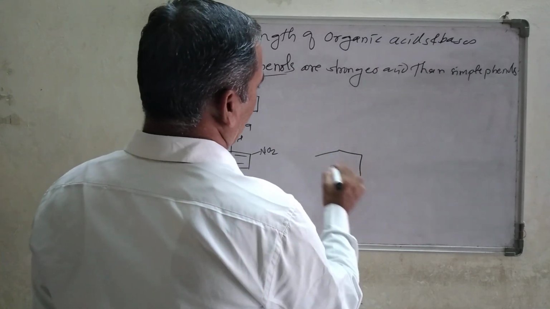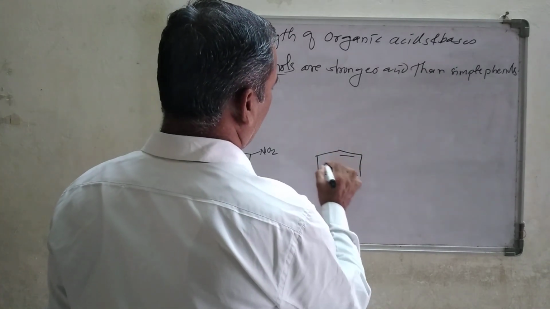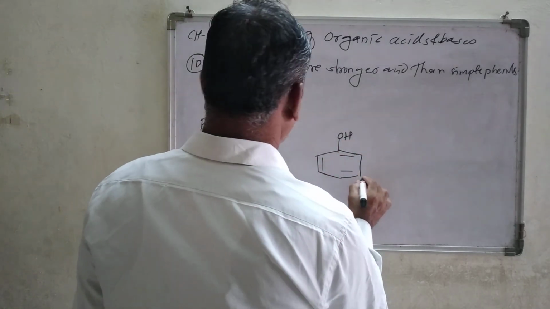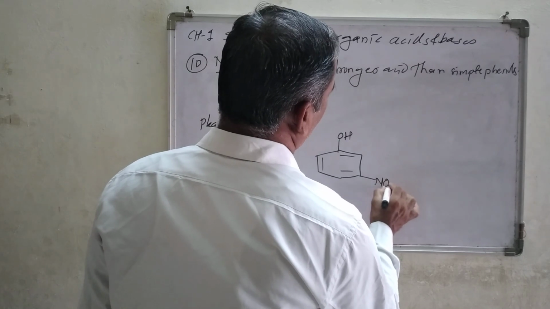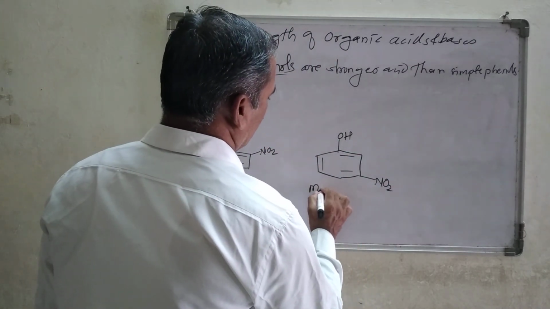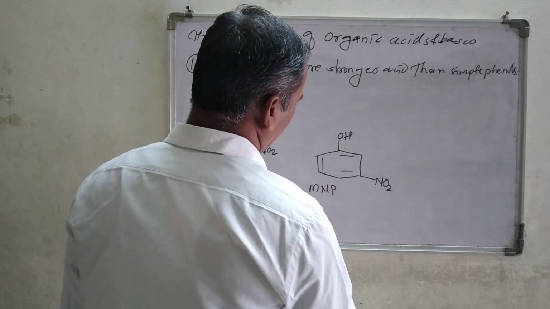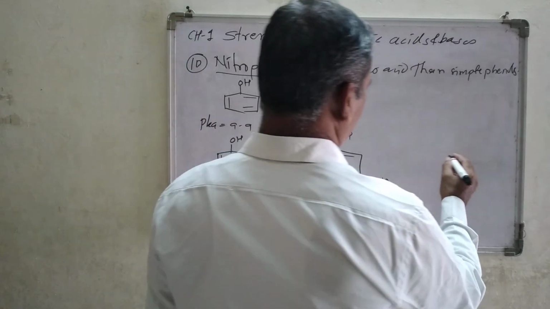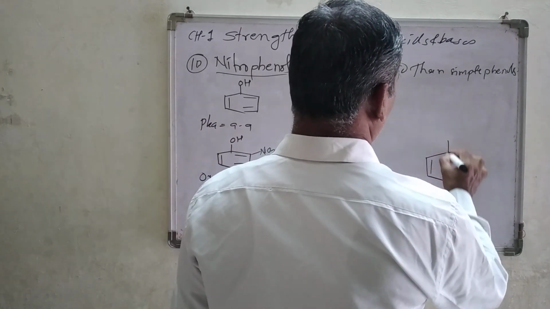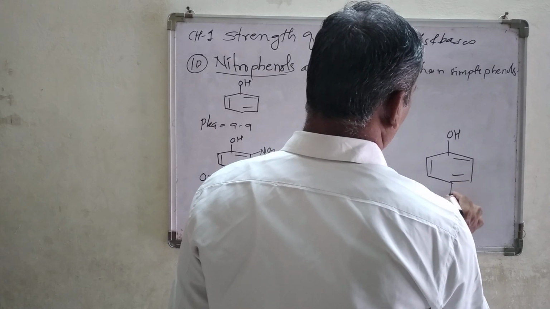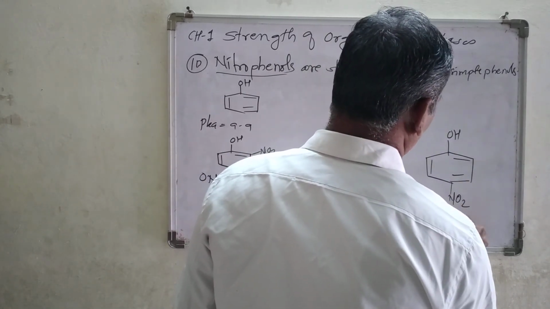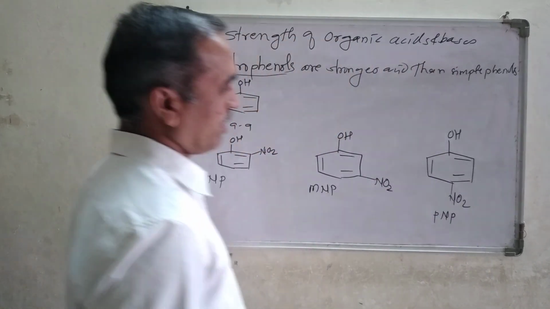The second structure of nitrophenol will be OH, and here you attach the NO2 group, which we call metanitrophenol. And the third one, again phenol with OH, and the nitro group attached at the para position. This is called paranitrophenol, PNP.